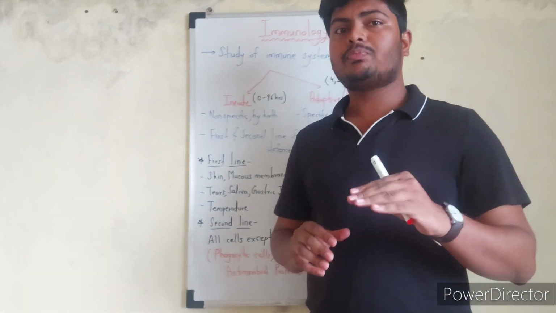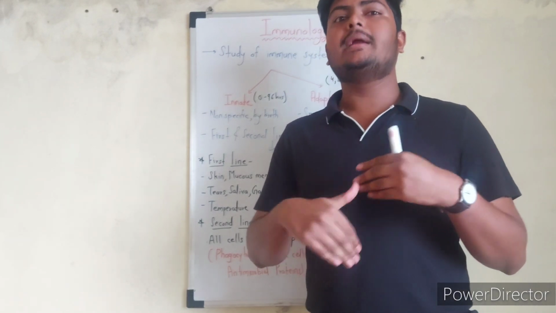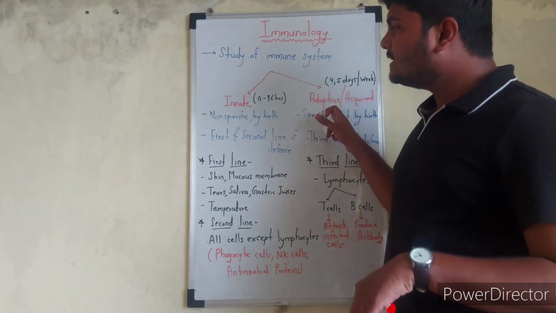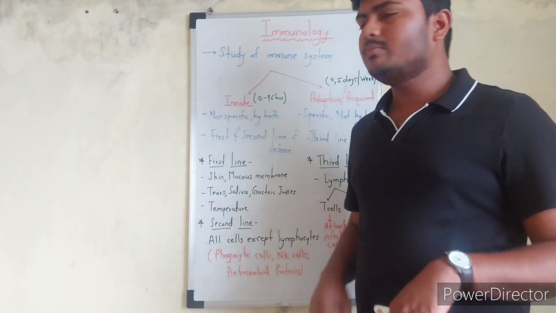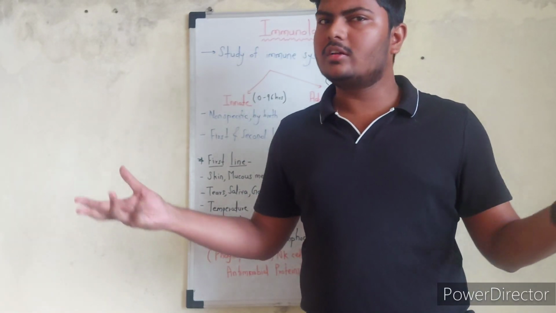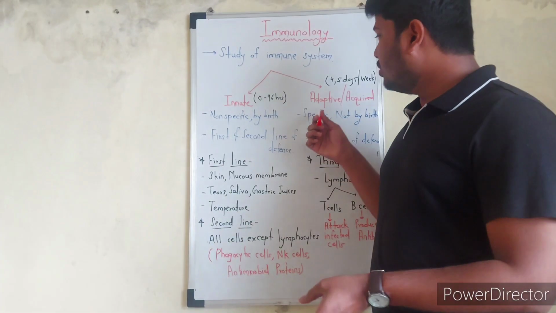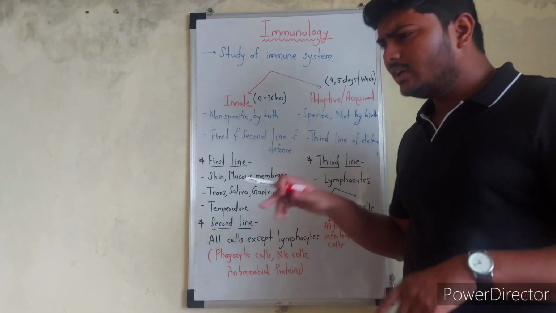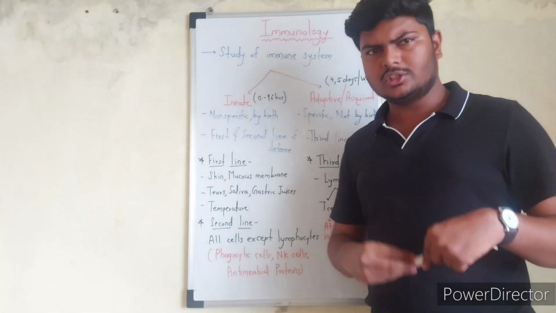So it is very efficient compared to the innate immune system, because that is non-specific and acts in the same way against any kind of pathogen. But that's not the case with the adaptive immune response. In short, this is the basic concept of immunology.